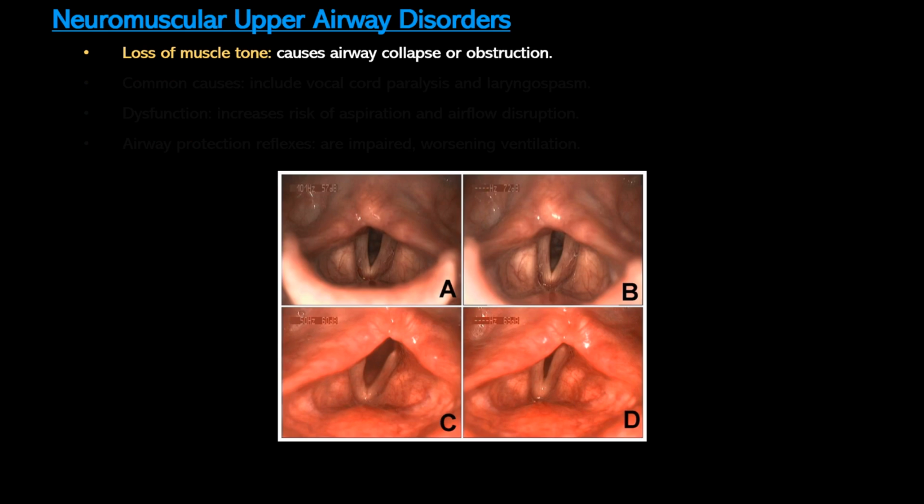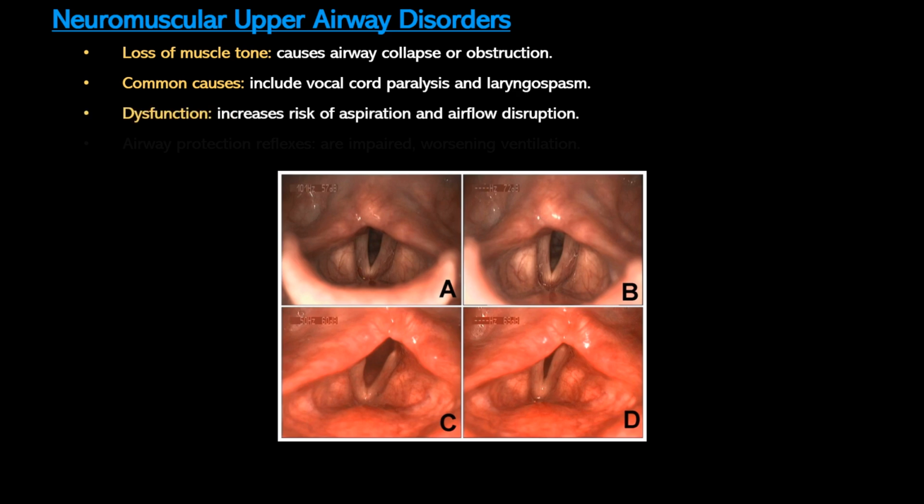Neuromuscular disorders occur when the muscles or nerves controlling the airway lose proper function. This can result in partial or complete airway collapse, leading to obstruction. Common causes include vocal cord paralysis, where the cords fail to open, or laryngospasm, where they contract forcefully and close the airway. These dysfunctions not only block airflow, but also increase the risk of aspiration, as the person is no longer able to protect their own airway. With impaired reflexes, airflow becomes unpredictable, making ventilation ineffective and oxygen delivery to tissues insufficient.